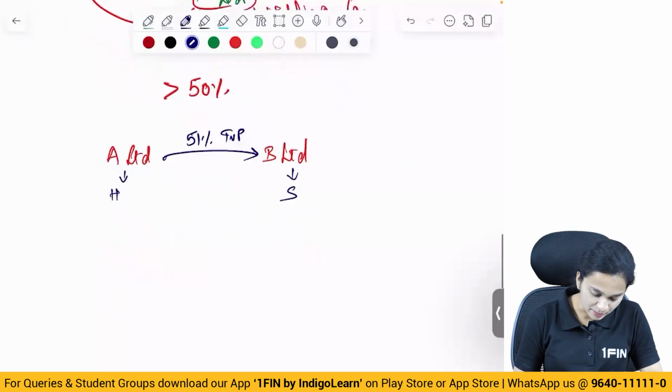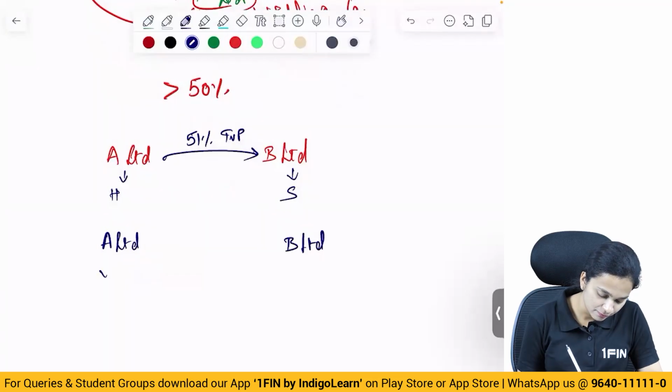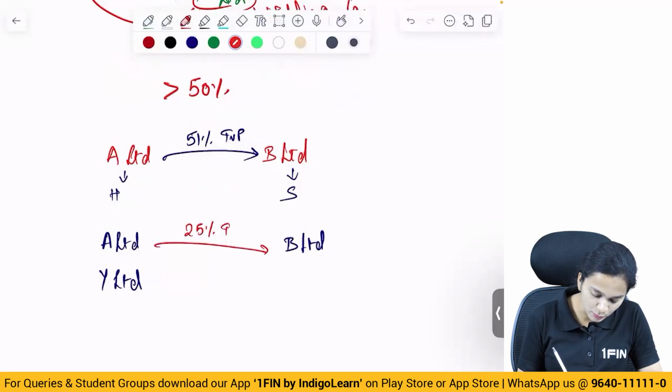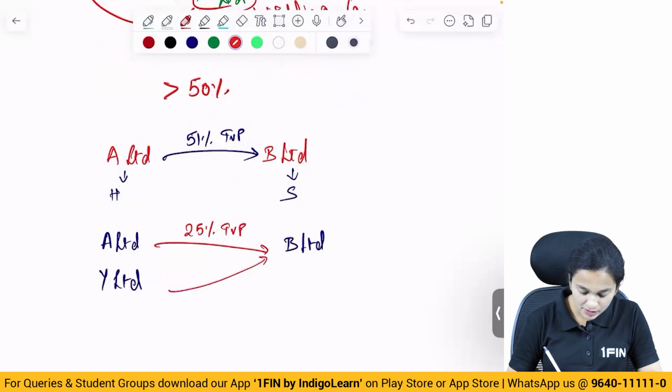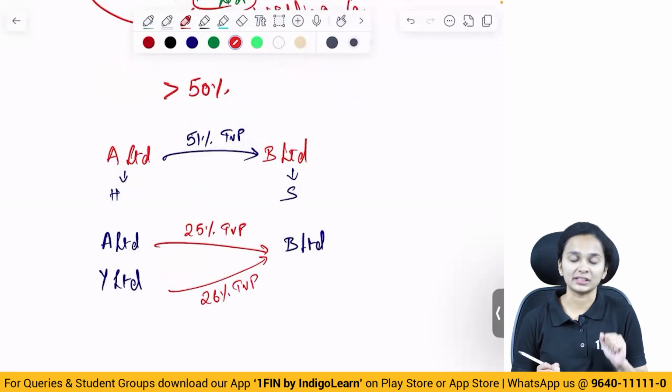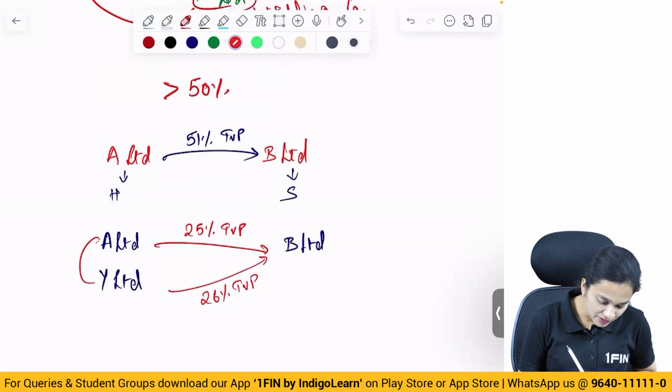Let's take another example. Let's say again A Limited, B Limited, Y Limited. Now A Limited is holding 25% of the total voting power of B Limited, and Y Limited is holding, let's say, 26% of the total voting power of B Limited, and A Limited is the holding company of Y Limited.